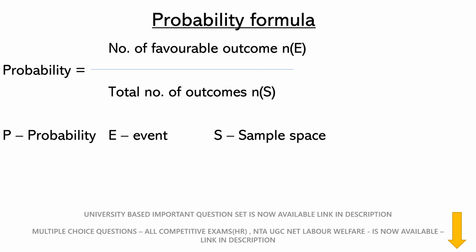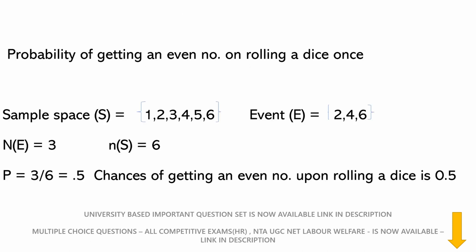Now what is the formula for probability? The number of favorable outcomes, n of E, divided by the total number of outcomes, n of S. Like I said, n of E is 3, n of S is 6. So probability is 3 by 6, that is 0.5 chance of getting an even number upon rolling a dice. Don't worry about it, we'll do more practical problems in the next video.